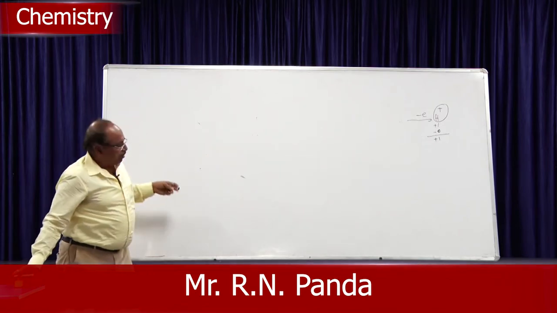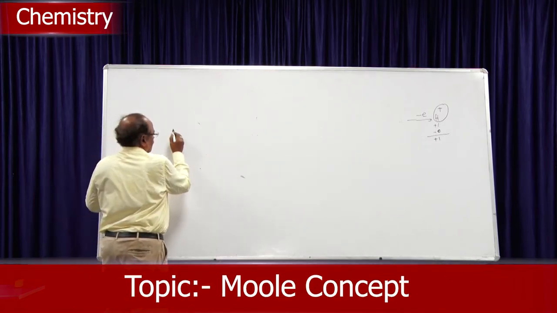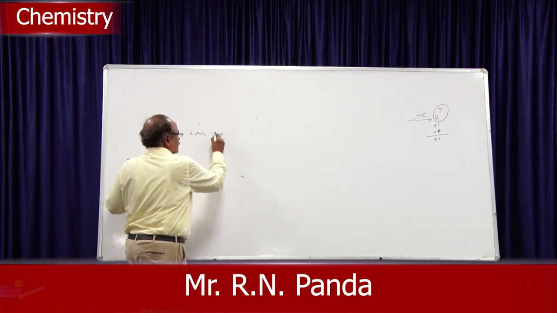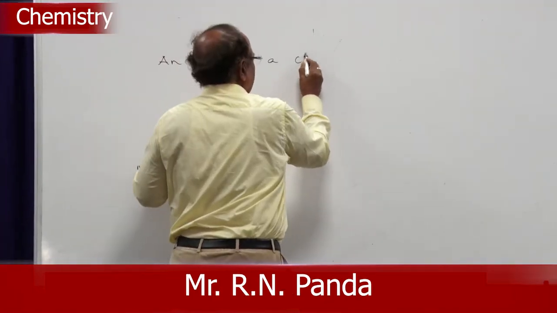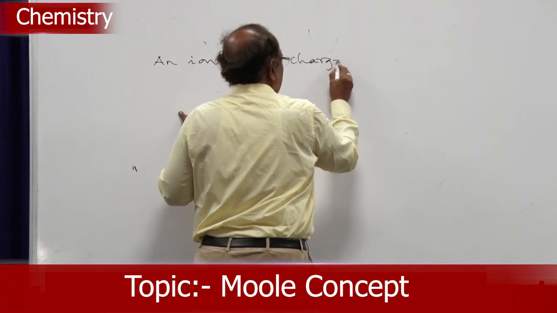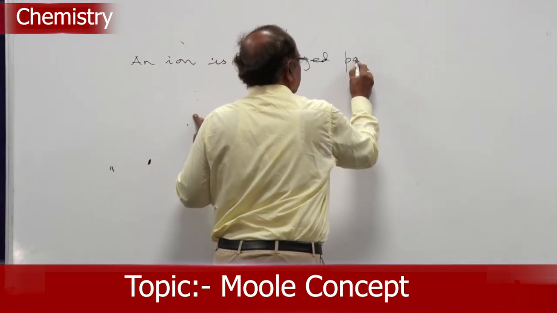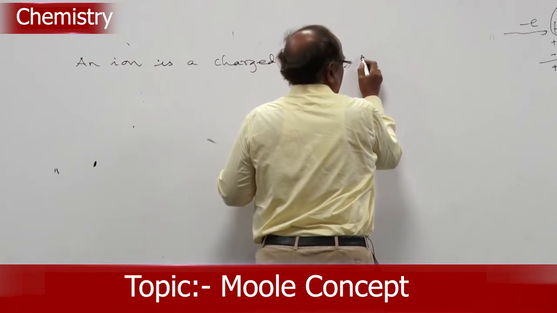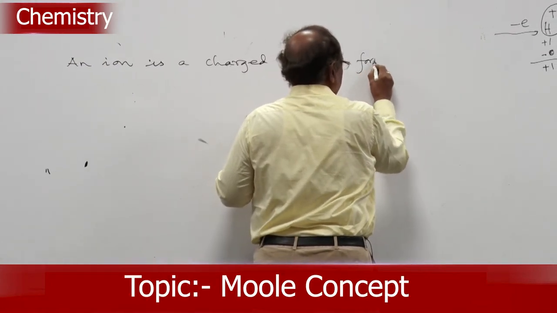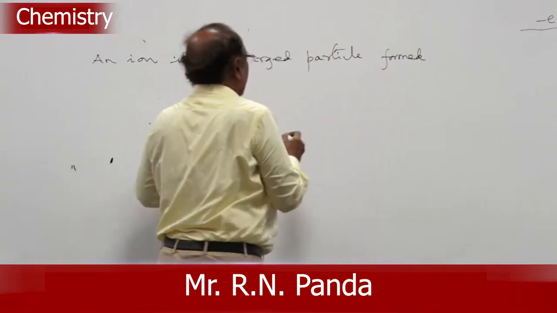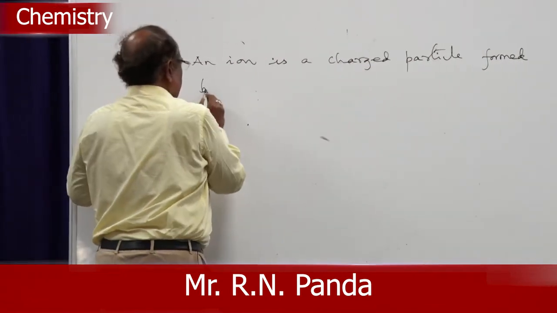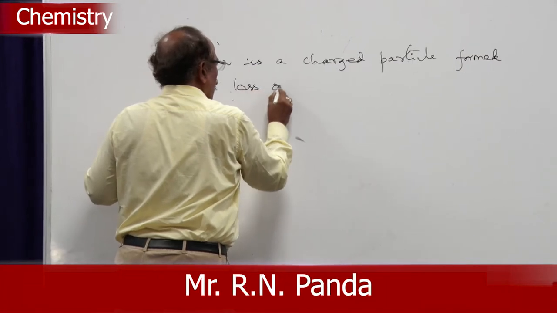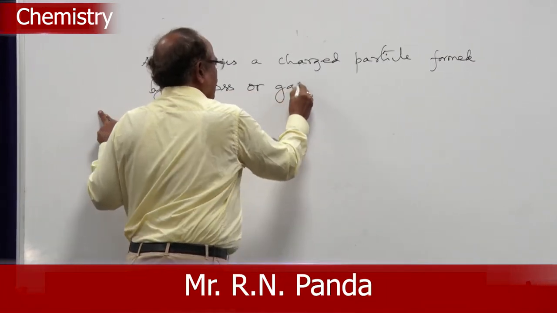So, an ion is a charged particle formed by the loss or gain of an electron.